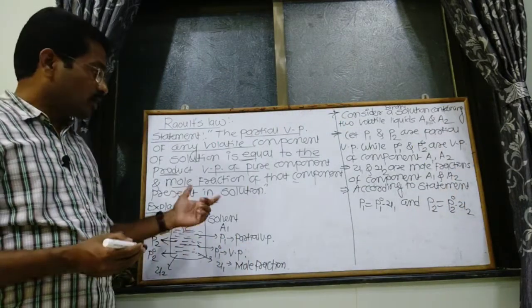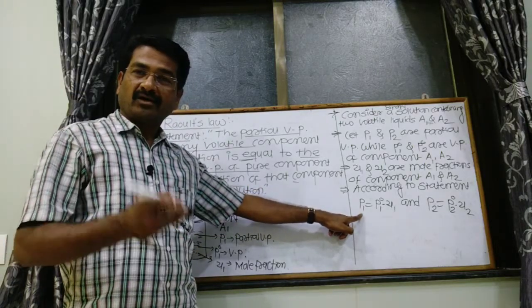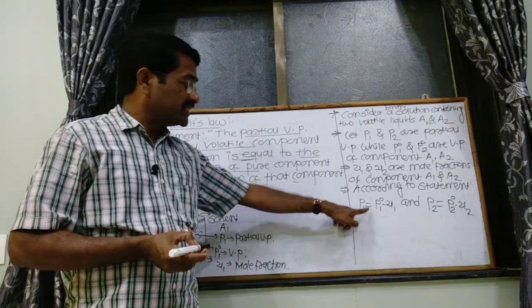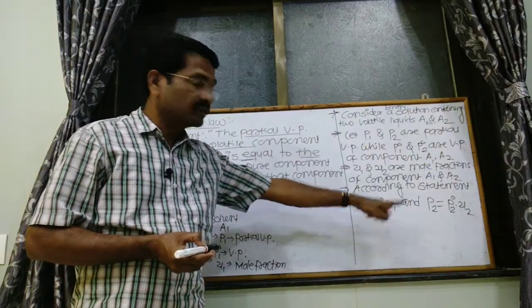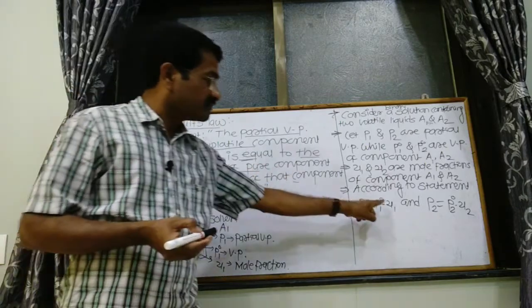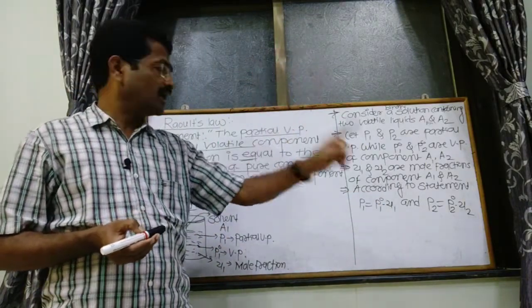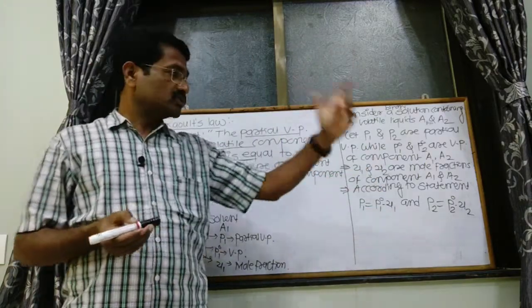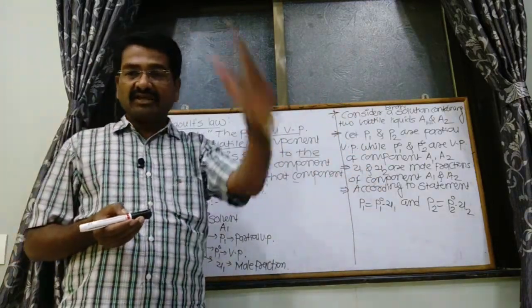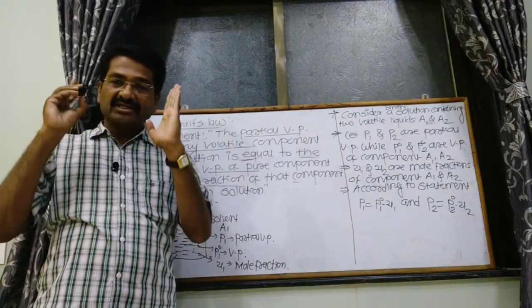This is the partial pressure of the component, this is its vapor pressure, multiplied by its mole fraction. So according to the statement, these equations are given for the solute and solvent.